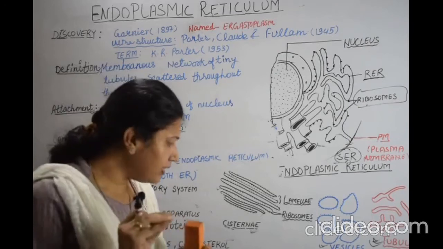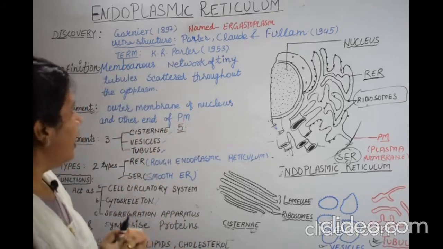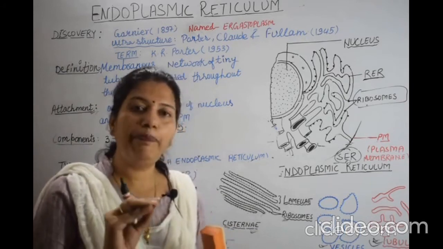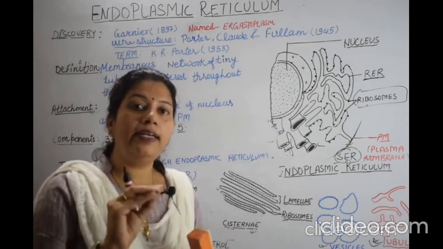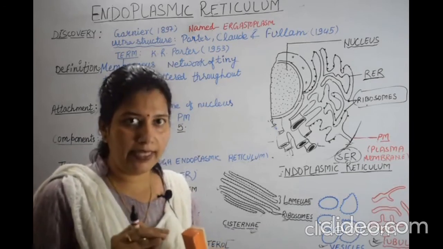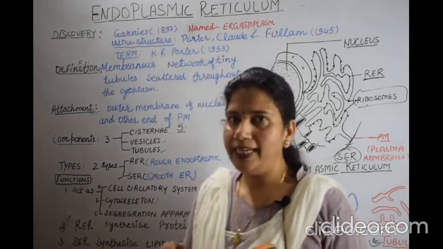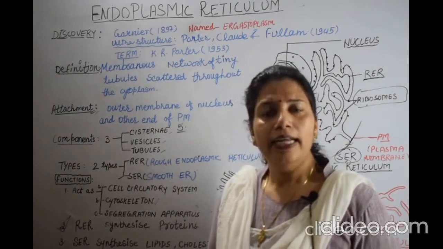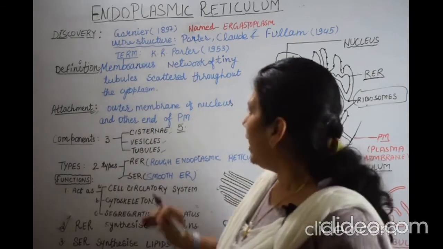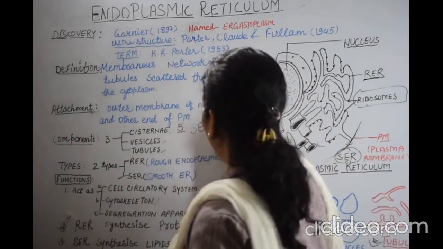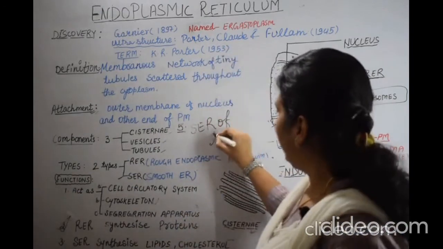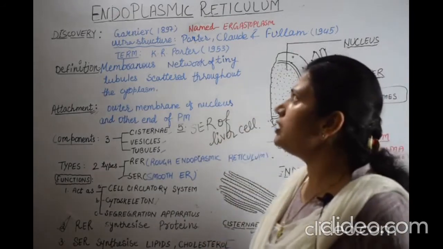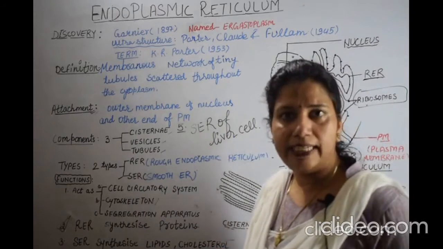The next function, which is not shown here, I am going to discuss: the SER is also found in our liver cells and plays a very important role in the detoxification of poisonous substances present inside the cell, which come through food, air and water. These can get detoxified by the SER of the liver cell. Clear?